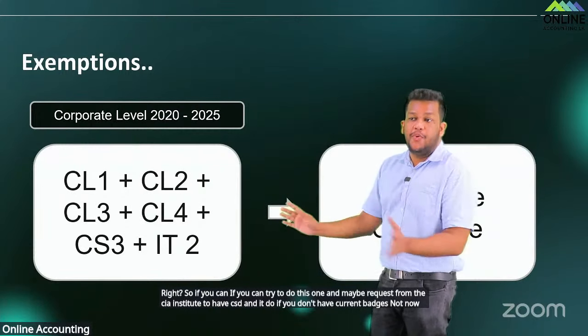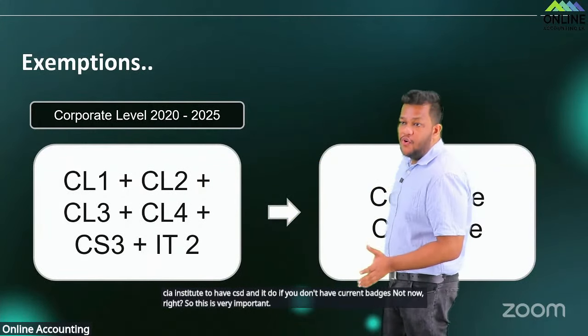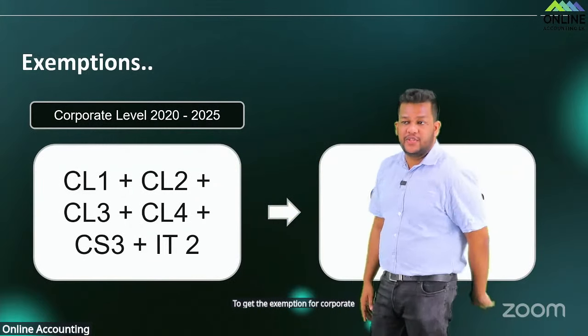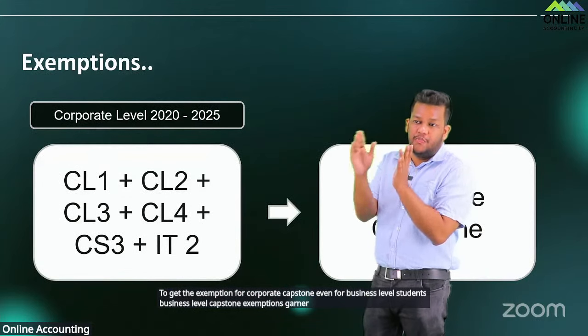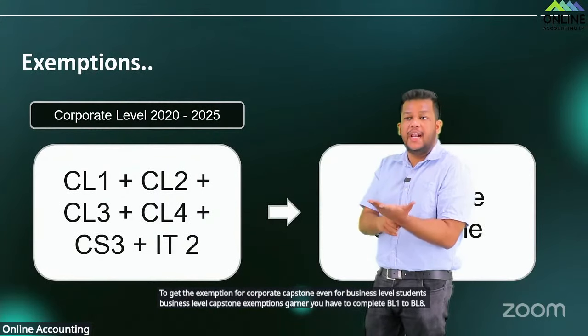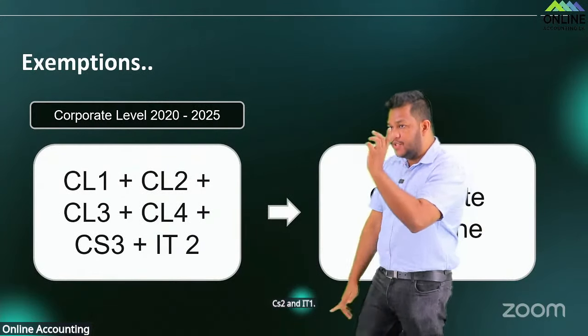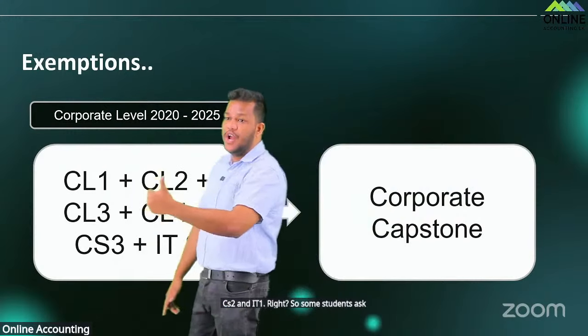So this is very important to get the exemption for corporate capstone. Even for business level students, to get business level capstone exemptions, you have to complete BL1 to BL8, CS2 and IT1, right? So some students ask, what about CS4 and IT3?